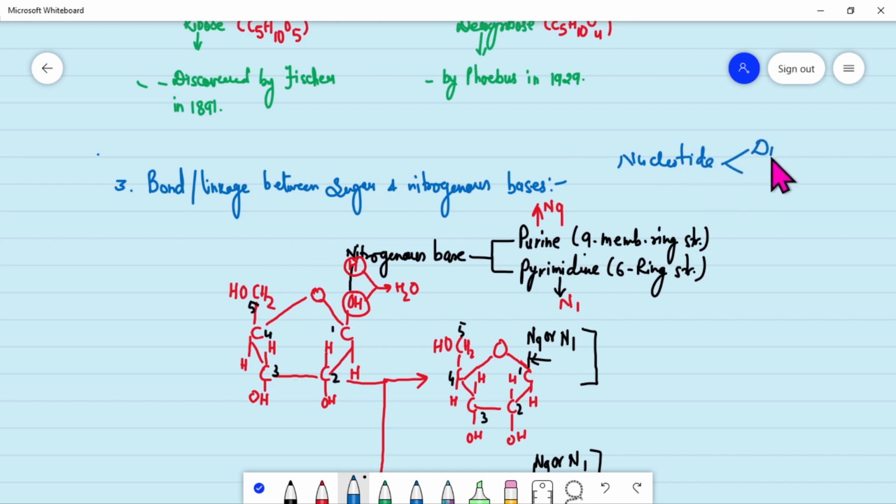So DNA has different types of nucleotides and RNA has different types of nucleotides, and these DNA nucleotides or RNA nucleotides have three things with them: phosphate, sugar, and nitrogenous bases. These nucleotides have phosphate, sugar and nitrogenous bases.